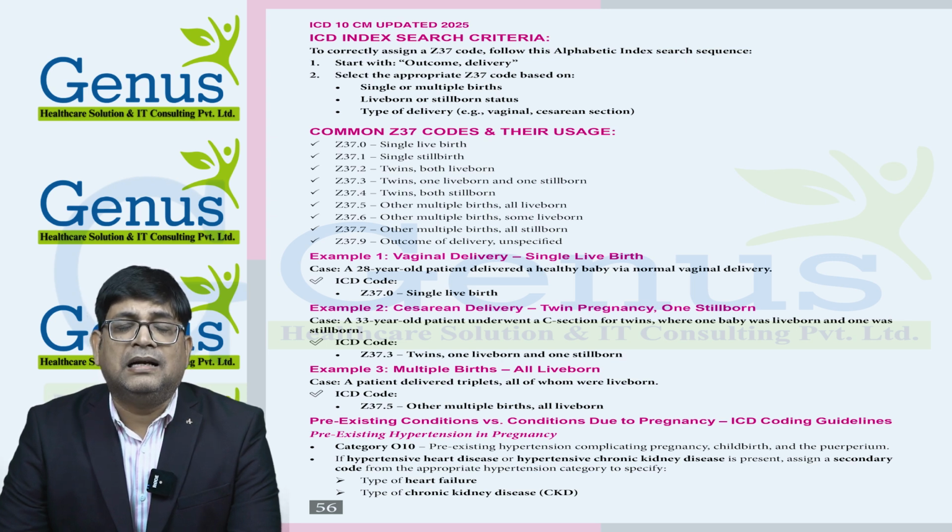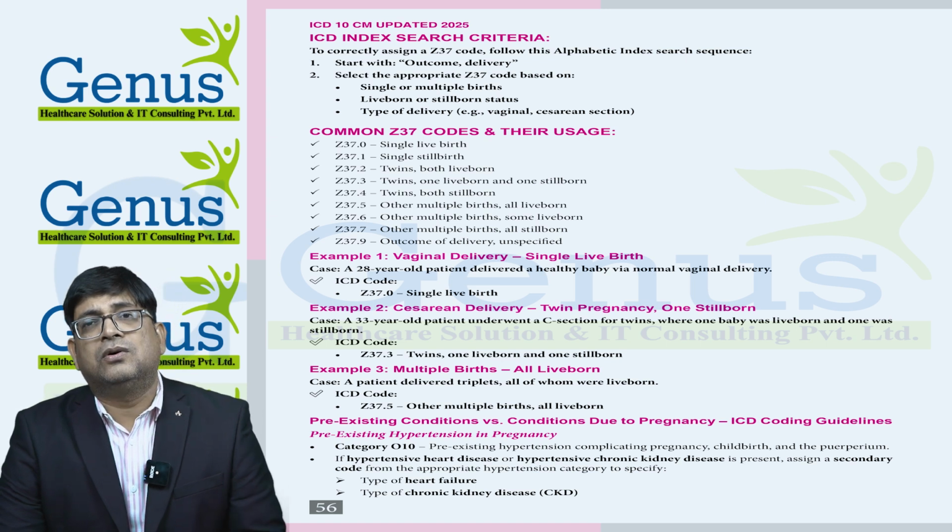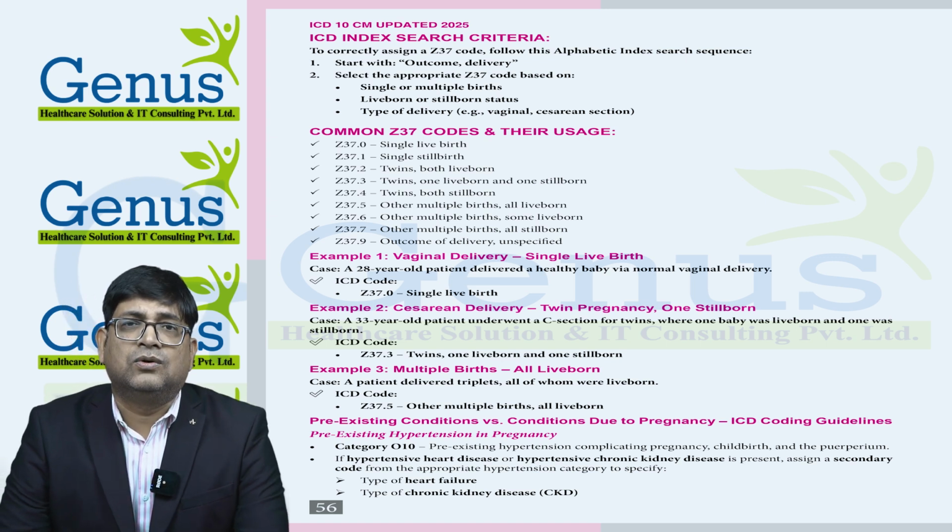So all the guidelines remain the same. The only difference is that along with the O10 series code, we are not supposed to use the I10 code, but we need to provide the I11, I12, I13 code. And we need to also take the O10 series code according to the I11, I12 and I13.